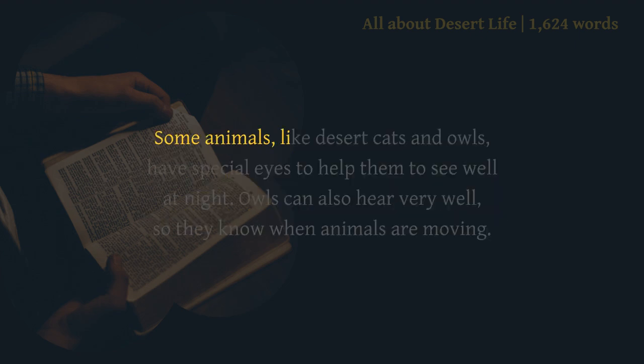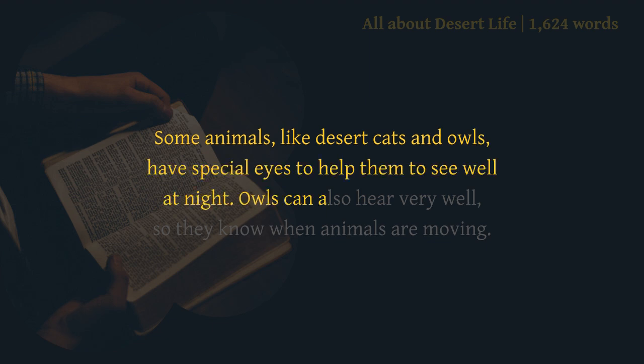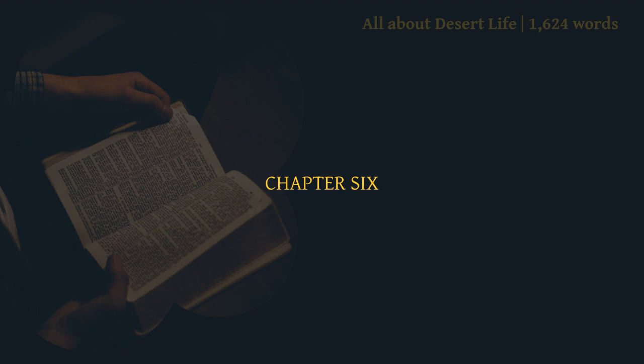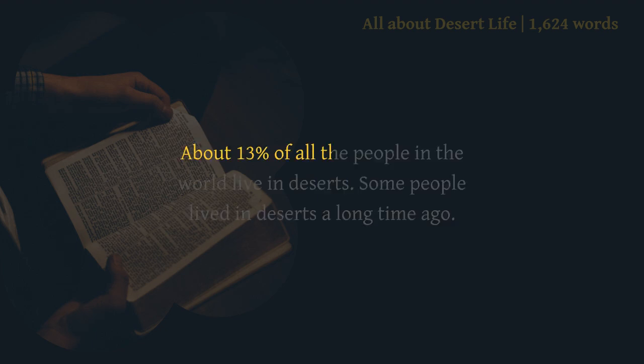Some animals, like desert cats and owls, have special eyes to help them to see well at night. Owls can also hear very well, so they know when animals are moving. Chapter 6. People. About 13% of all the people in the world live in deserts.